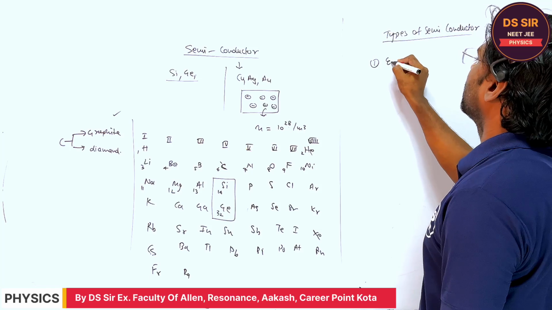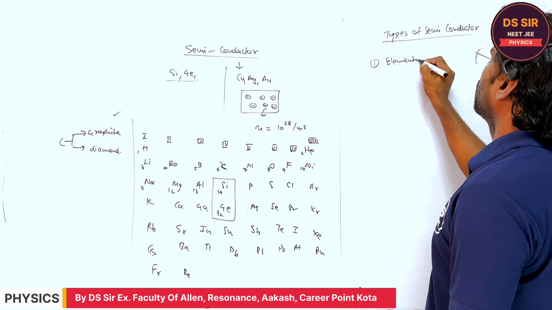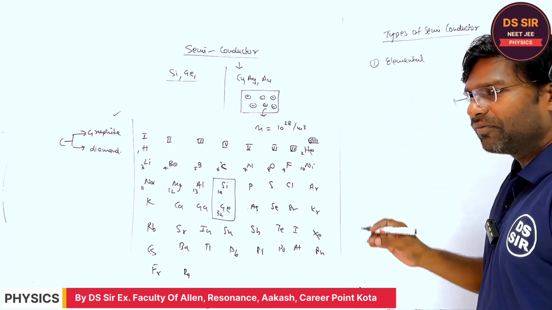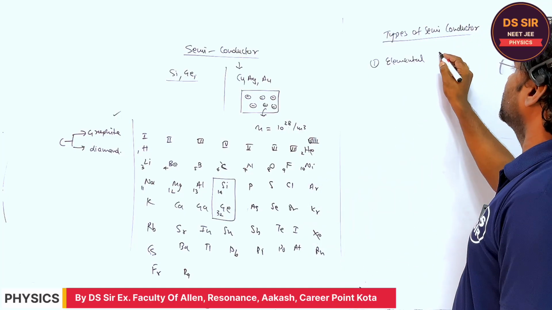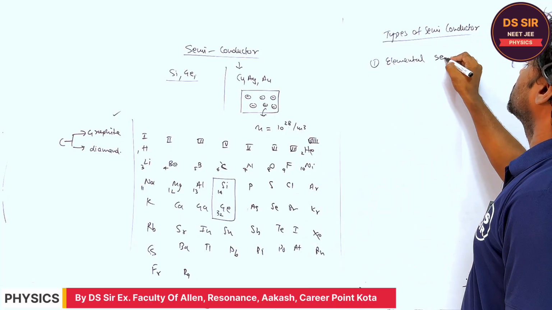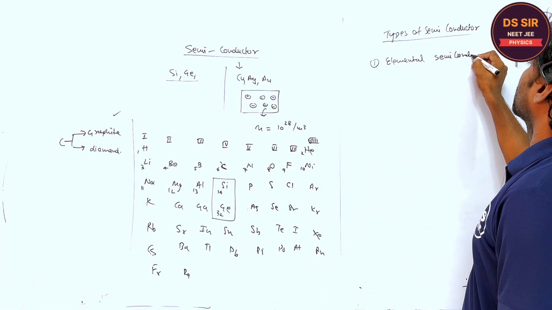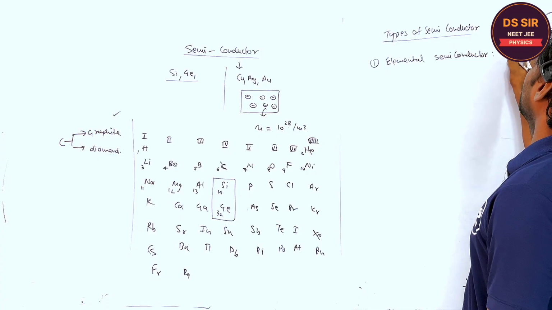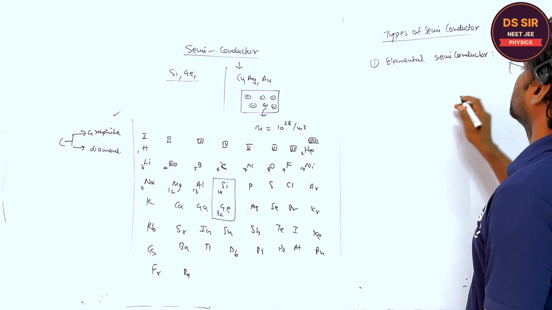First, the elemental, which are found in the form of an element only. Elemental semiconductors are silicon and germanium, that's it.